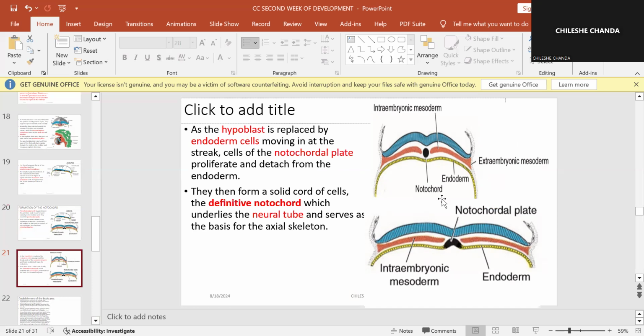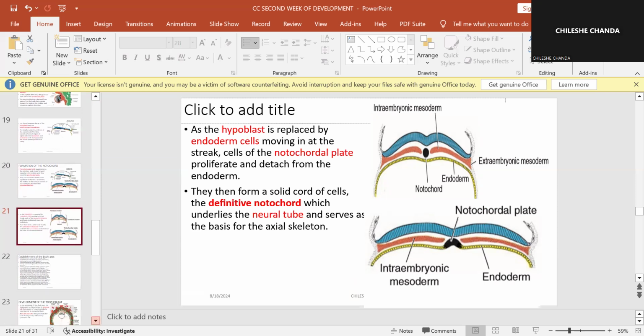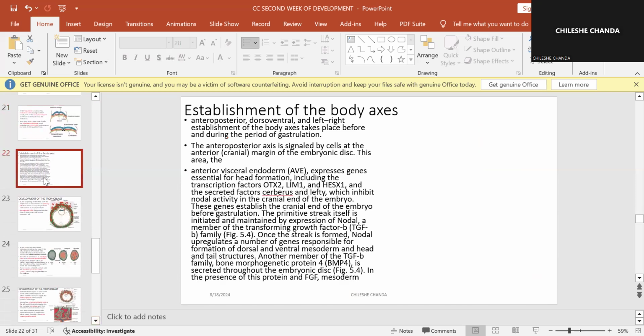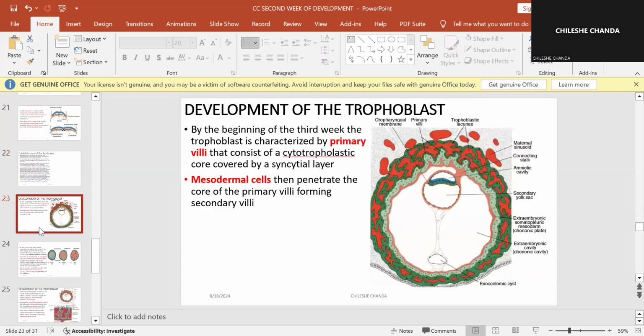So it's going deeper that side and coming on this side, because we are viewing this disc from the cephalic side. This tube is now going to be known as the notochord. Then the notochord is going to underlie the future neurotube. The neurotube is supposed to be right in the middle, where the vertebral column is going to be.